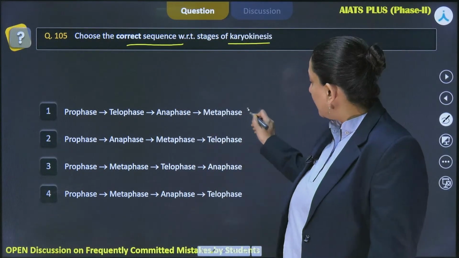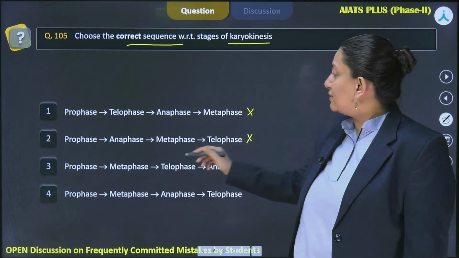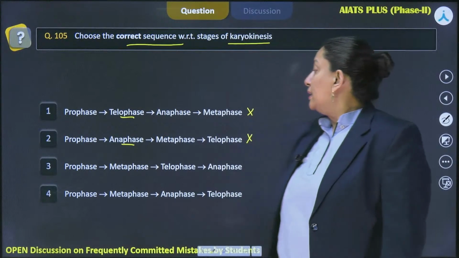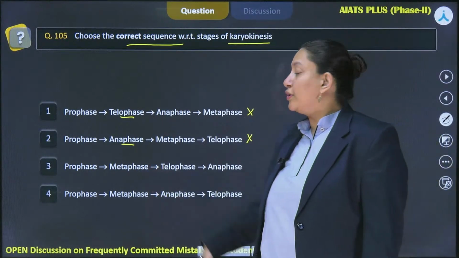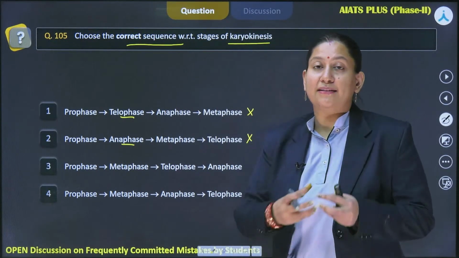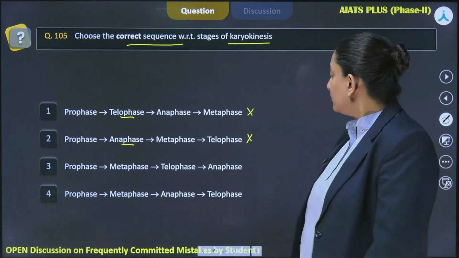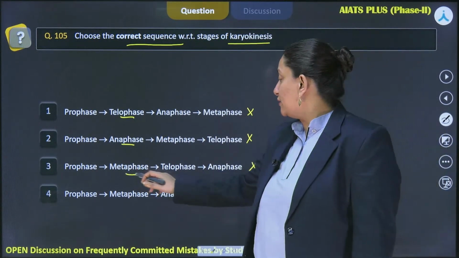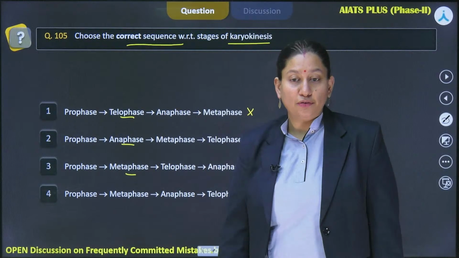And based on that we could rule out option number 1 and 2, as they are saying that prophase is going to be followed by telophase or anaphase. Then further, metaphase is going to be followed by anaphase, where the centromere splitting is going to take place and the chromatid separates, right? So based on that we could rule out this particular option, as it is saying that metaphase is going to be followed by telophase.